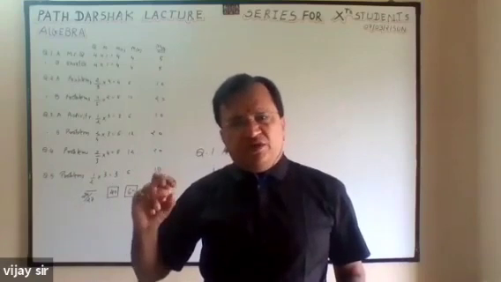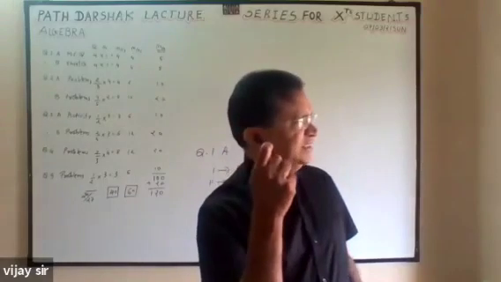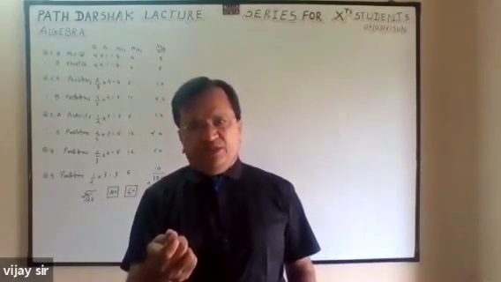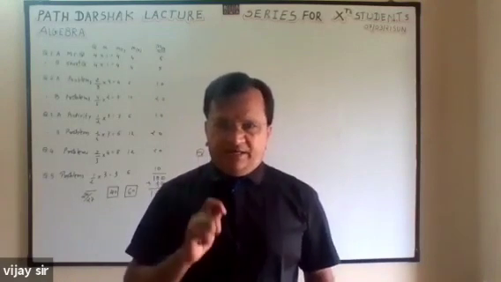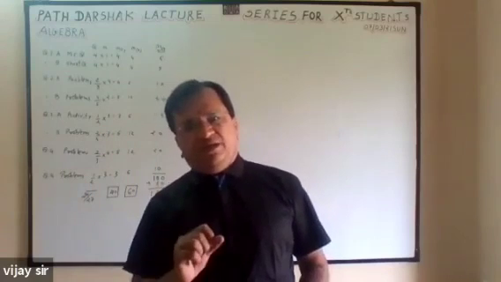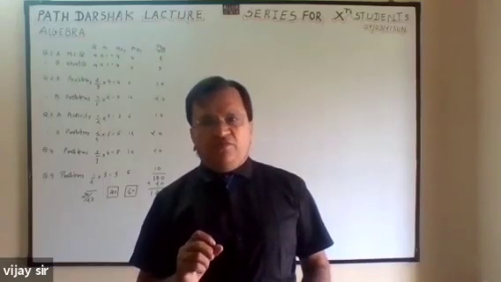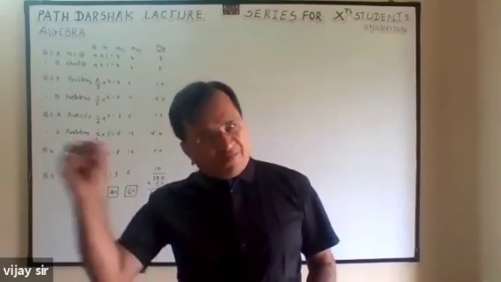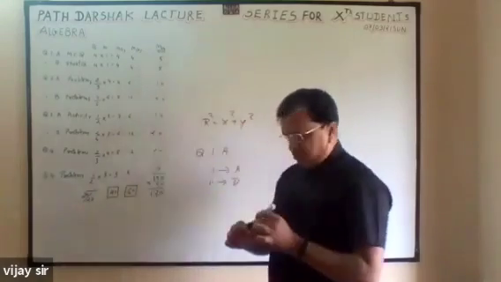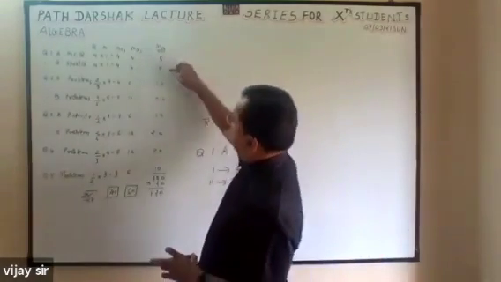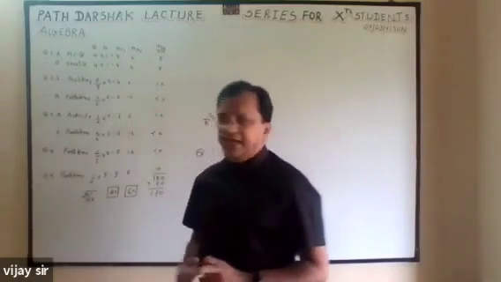Then 4 questions which are very simple. 1 mark question, 1 sentence. Sometimes they will ask 1 number, 1 equation. If length is L, breadth is B, what is the area? So area is equal to L into B. What is the perimeter? 2 in bracket L plus B. Write the equation for finding the distance of a point from the origin. So you will write r squared is equal to x squared plus y squared. So one thing you have to write, 1 mark. So that is question number 1B, for 4 marks. Question number 2A.